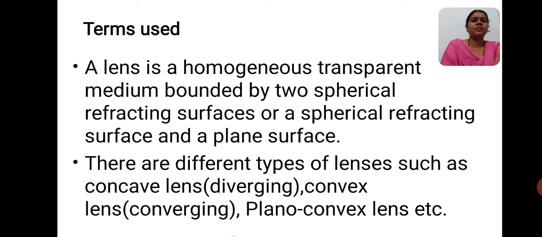Here I have written concave lens, and in the bracket I have written diverging. It means the rays of light are not going to meet at a single point; they diverge and move away. In the convex lens I have written converging. It means when you incident light on this lens, the rays converge, meeting at some point.